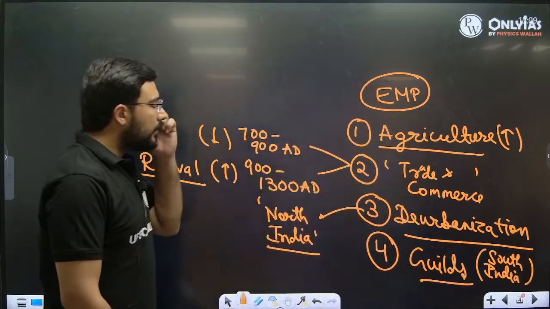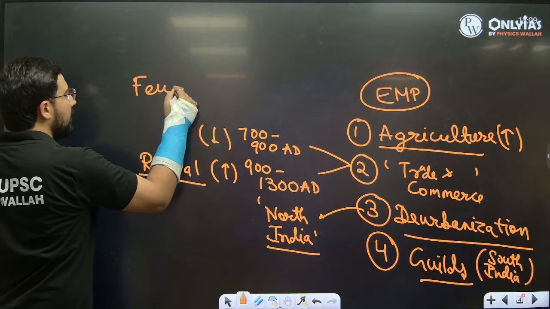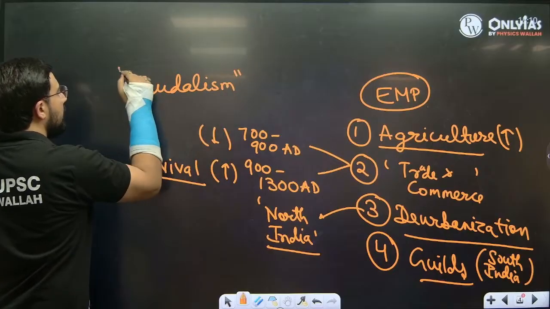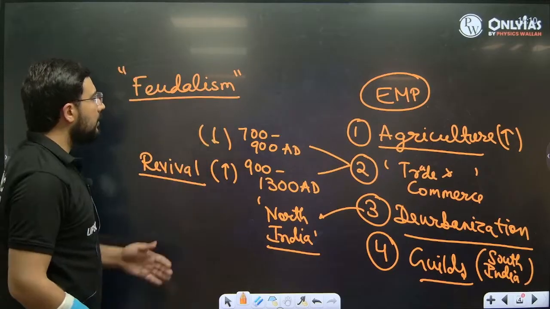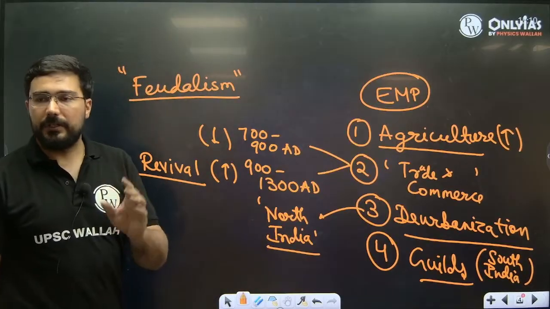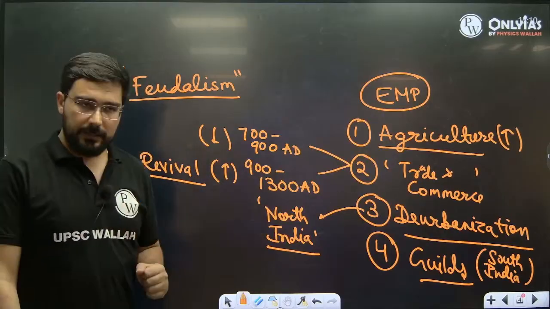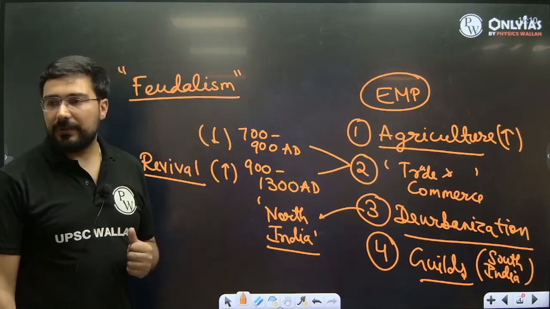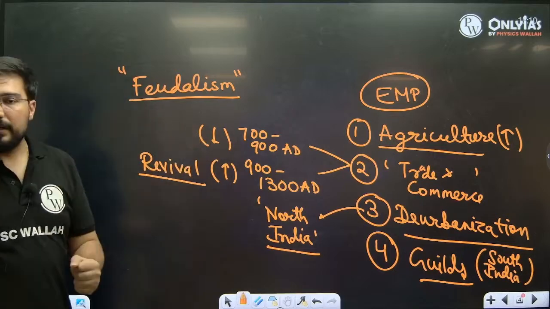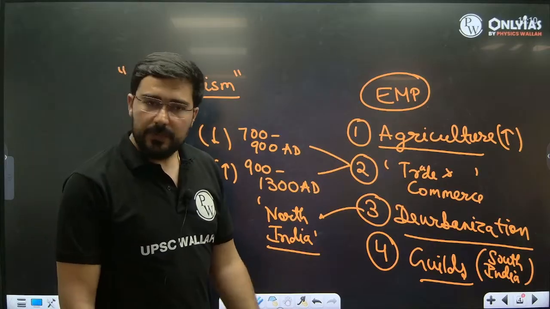Yesterday we discussed that the kind of feudalism which was there in Europe, exactly the same characteristics were not there in India. There were a few differences. One major difference that we see in feudalism in India is that peasants were not restricted. In India, the farmers could easily move from one place to another. That luxury was not there in Europe. And why? Because in Europe, they were trying to concentrate on the production process. Who does the production? Farmers. Farmers do the production part.